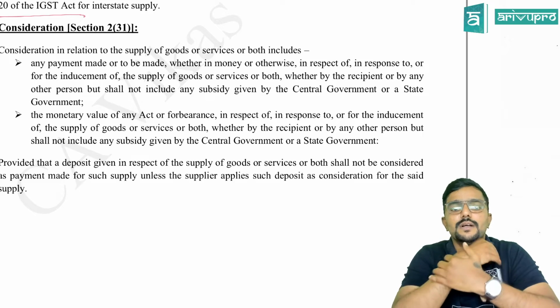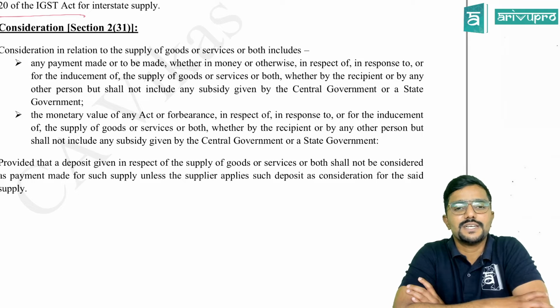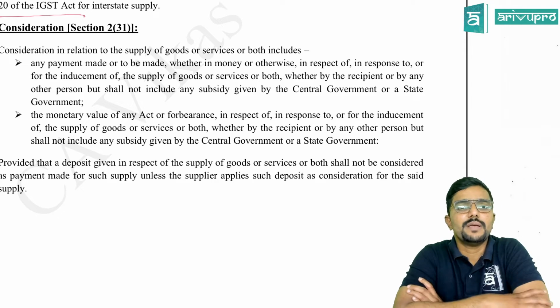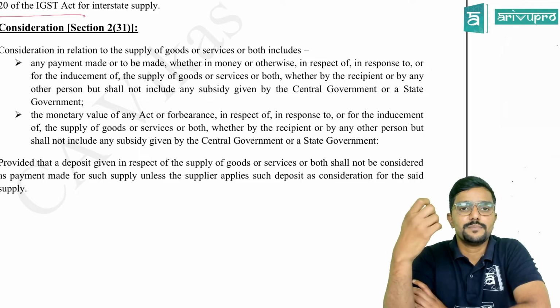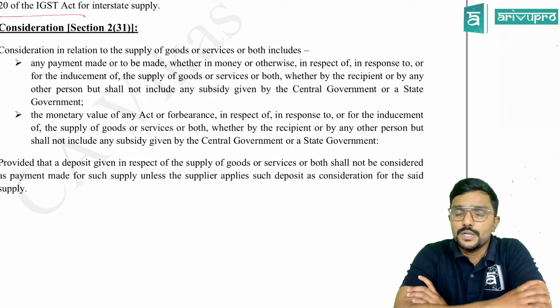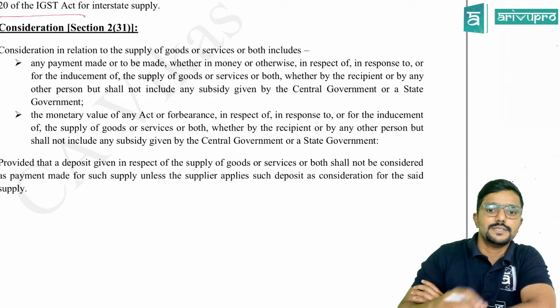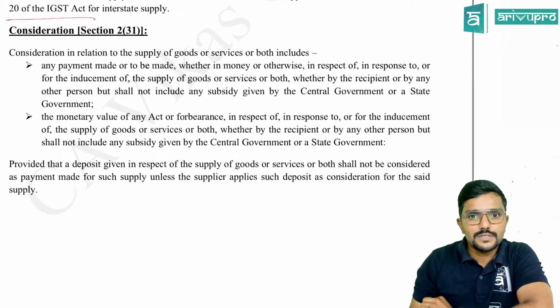Clear? Yes, sir. And if I have agreed to tolerate you, even in that case, that is considered as consideration. For example, you are making a delay in payment. I am charging interest, late fee, penalty. Why? Because I am tolerating your delay. That is why. Clear? Sure. The monetary value of any act or forbearance in respect of or in response to or for the inducement of the supply of goods or services or both, whether by the recipient or by any other person, but shall not include any subsidy given by central government or state government. Clear? Yes, sir.